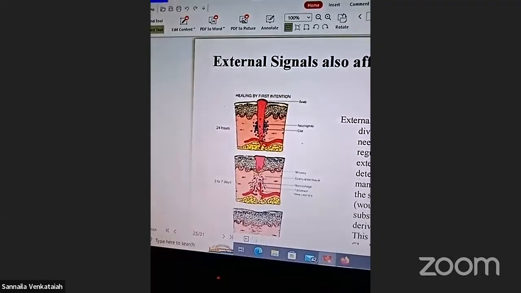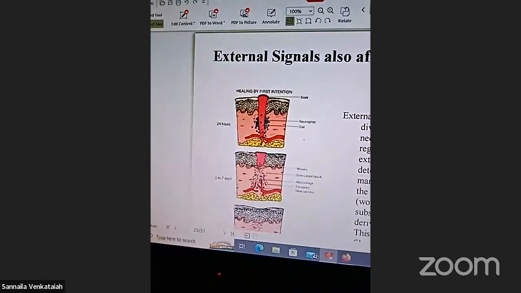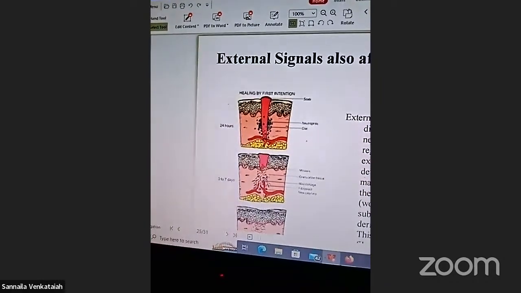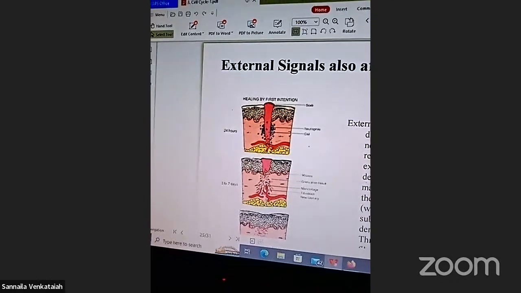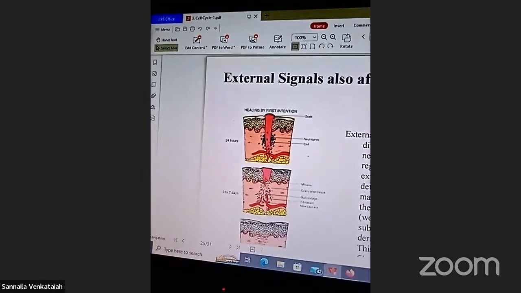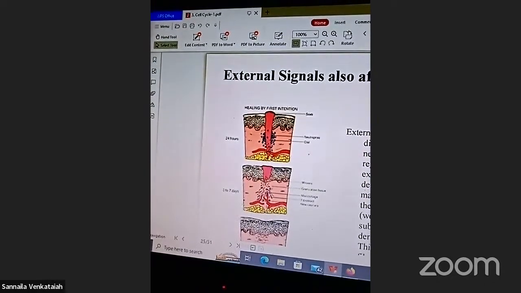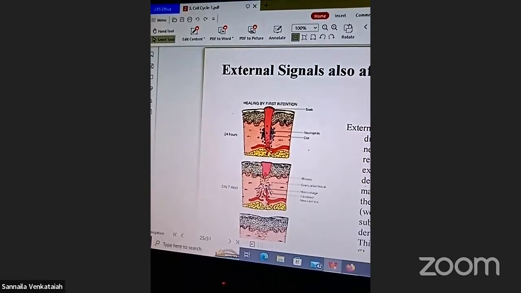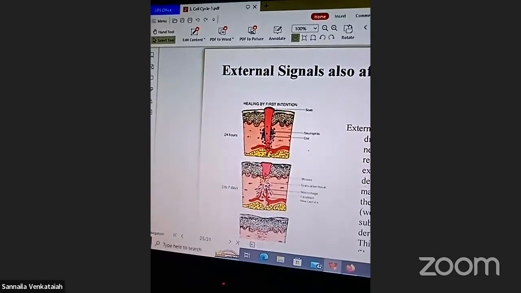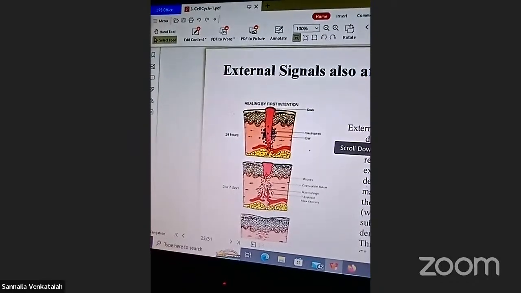Mammalian cells need nutrients and regulatory proteins. In addition, growth factors can determine cell division. External signals also affect cell division, right? A substance called platelet-derived growth factor, right?